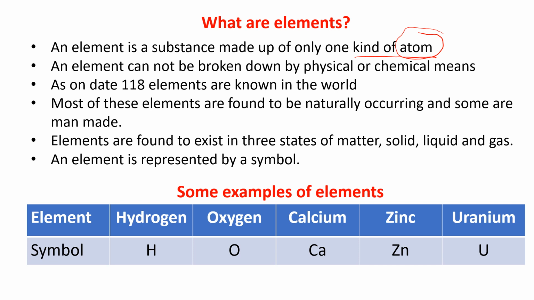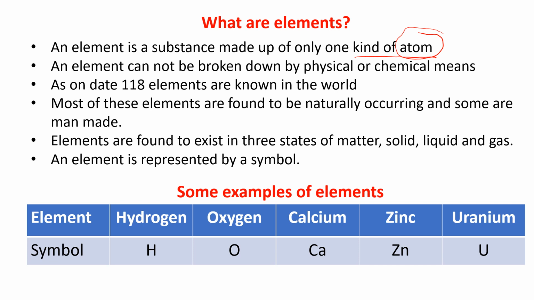What is an atom? What is a molecule? These are very basic things in chemistry and you don't know about them. These are new terms that you are listening to today. That concept of what is an atom and what is a molecule I will give you in the following slides. And after finishing the explanation of atoms and molecules, I will come back to element and its bifurcation, that is metals, non-metals, all these things, I will explain to you. Now here, let me first see what are elements.